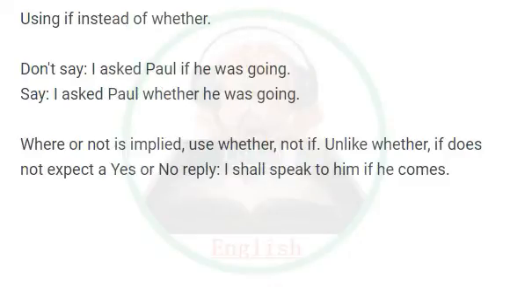Using if instead of whether. Don't say, I asked Paul if he was going. Say, I asked Paul whether he was going. Where or not is implied, use whether, not if. Unlike whether, if does not expect a yes or no reply. I shall speak to him if he comes.